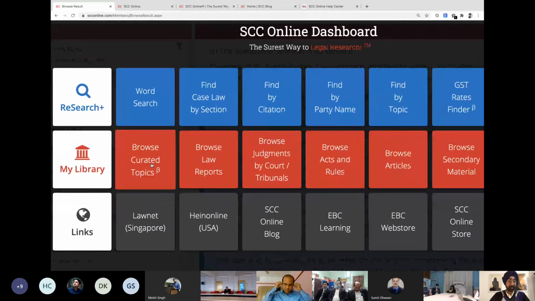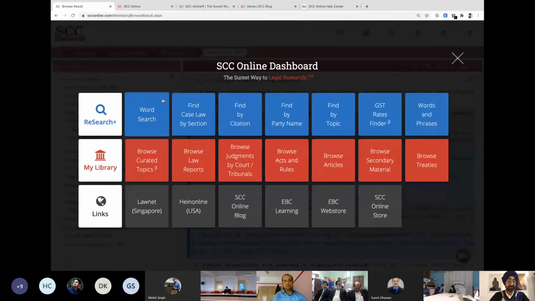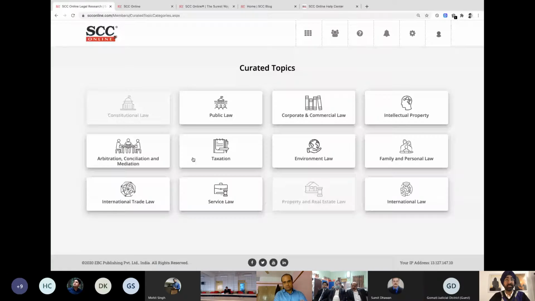That is this one, browse query topic. That's again a very value added information. And then I move to these searches, that is browse query topics. If I click on this, it's a curated topic. That means someone has done the work for you. Someone has made things available to you. And there are different heads that you might want to see right now.